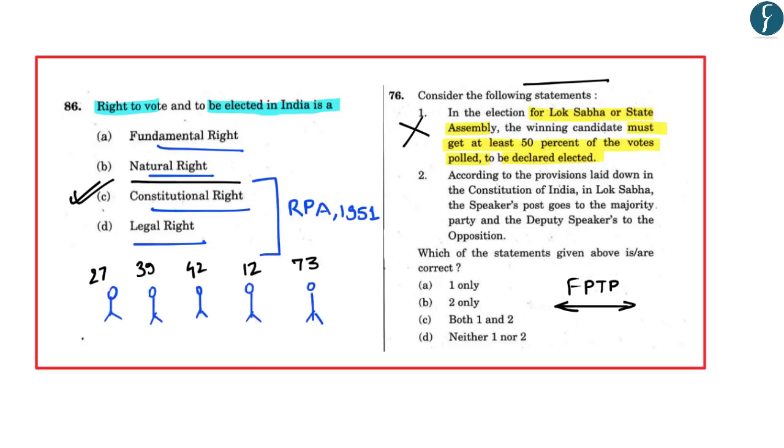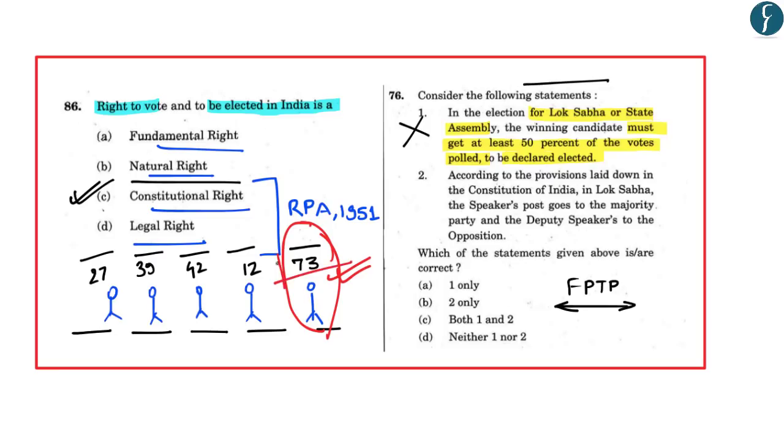Suppose in a constituency these five persons contested the election and these were the different number of votes garnered by these different people. In this, this particular person will be elected because he has secured the maximum number of votes as compared to his competitors.